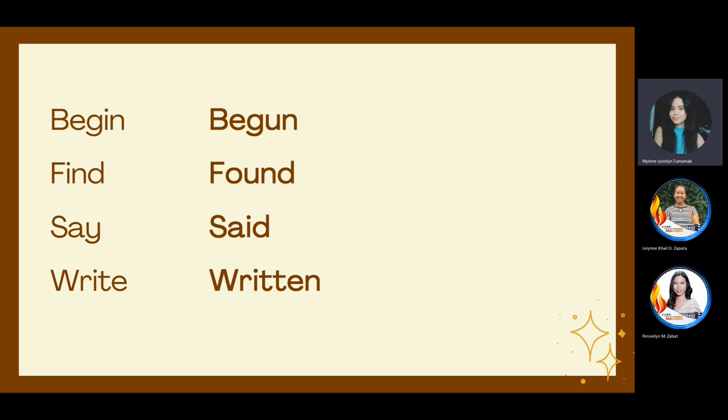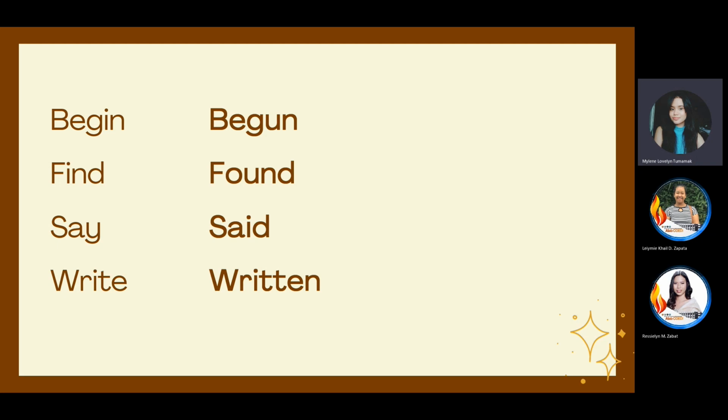And then earlier, we said that if the last letter of the word is letter Y, we need to change the last letters, like adding I first before adding D, right? So say became said, and then write became written.